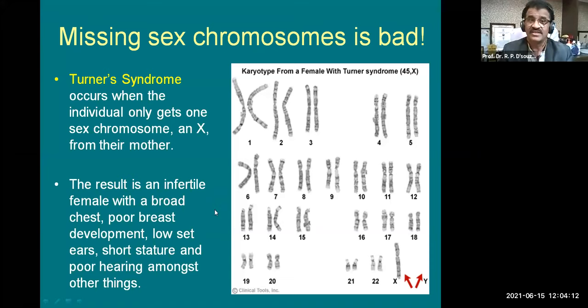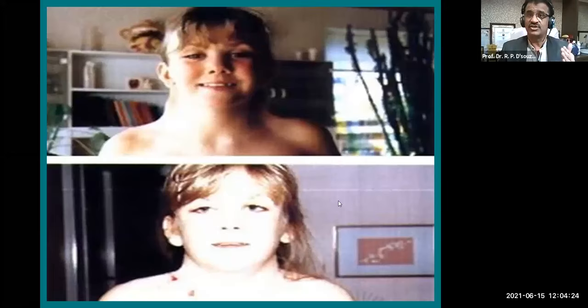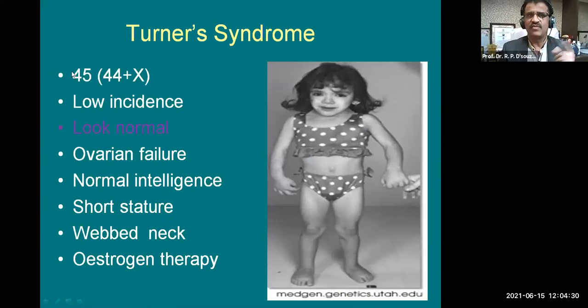Okay, the result is an infertile female with a broad chest and poor breast development, low set ears, short stature, and poor hearing, amongst other things. You can see these girls. Turner syndrome is only present in females. You can see their neck, okay? And this is also quite common. So we get 45 chromosomes in them, 44 autosomes plus one sex chromosome. There is absence of another sex chromosome X, and that is from the father.